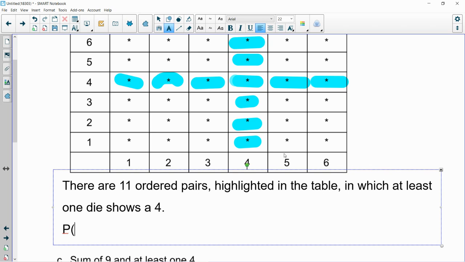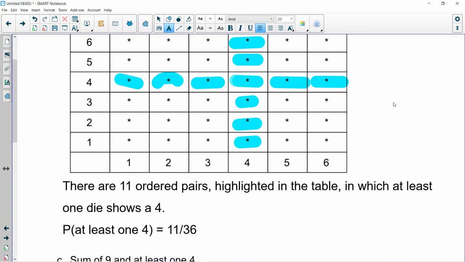So that means a probability of at least one 4 is 11 possible outcomes out of the total of 36. There we are, probability 11 over 36.